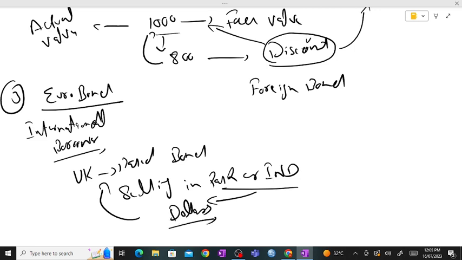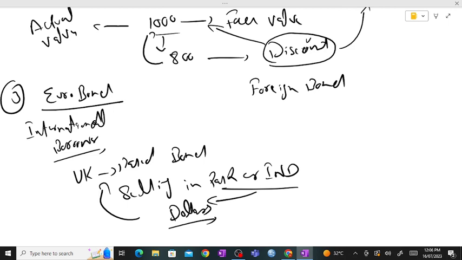So a bond issued by an international borrower and sold to investors in countries where the currency is other than the currency in which the bond is denominated. If it is a UK based bond trading in Pakistan or India, it will have the same trading currency as the UK.